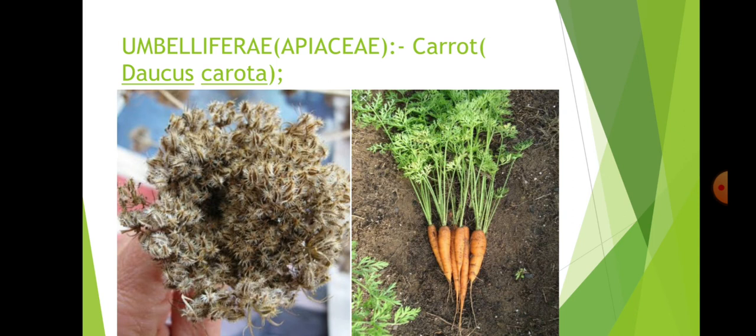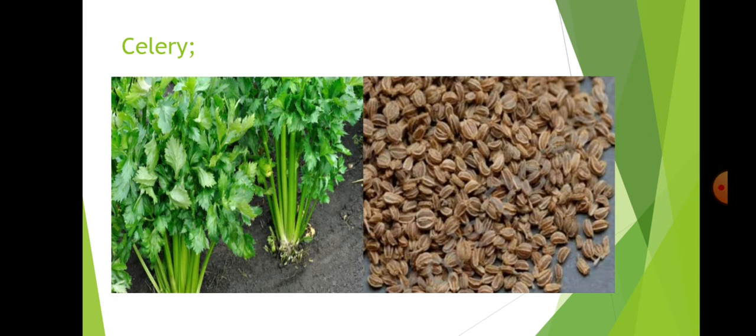And next is celery. This is celery, which is similar to coriander, but it is grown as a bushy plant. Seeds are somewhat similar to jeera, but the shape is somewhat like a sickle. Sickle shape, like celery seeds.